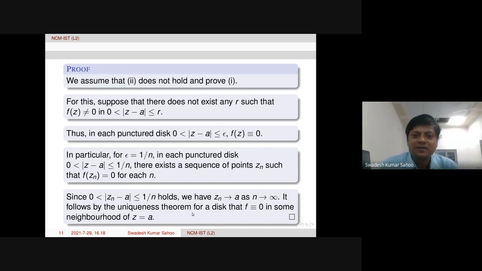No. What we discussed here is that for n equal to 1, we get a point Z1. For n equal to 2, we get a point Z2. For n equal to n naught, we get a point Zn naught. That way this sequence has been constructed. So we cannot take arbitrary Zn in a specific radius. If n equal to 3, we get Z3, and mod of Z3 minus a is less than 1 by 3.